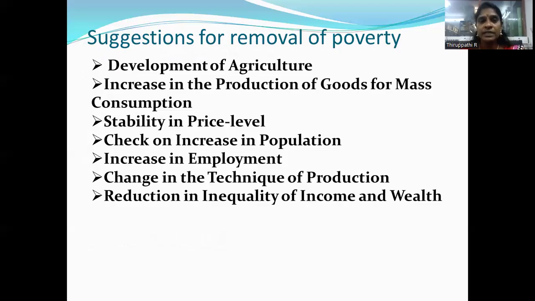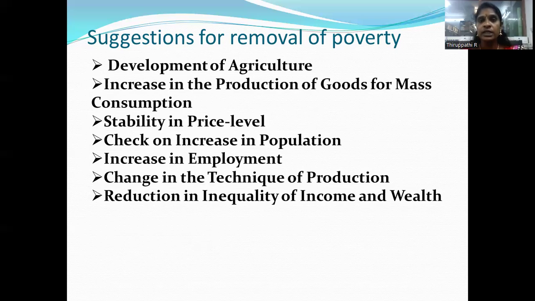There are some suggestions and measures for the removal of poverty in India. We can see them one by one. The first one is development of agriculture. To eradicate poverty in India, special effort should be made to develop agriculture. Increasing agricultural production in our economy leads to the removal of rural poverty in our country.